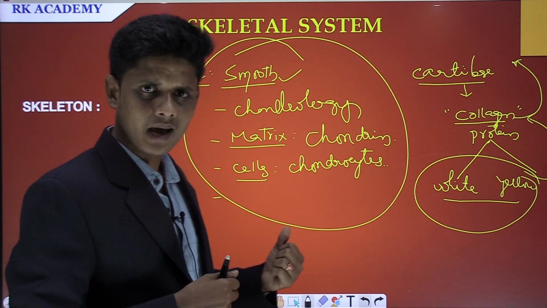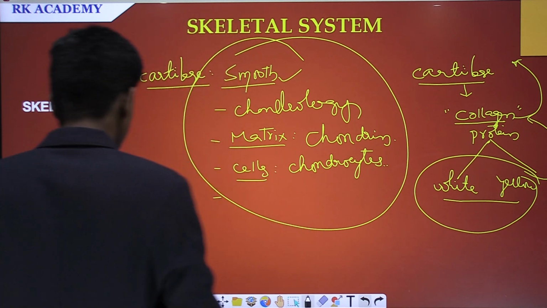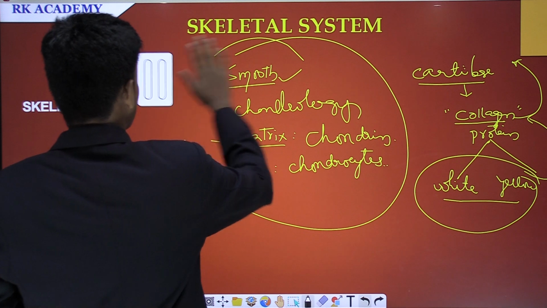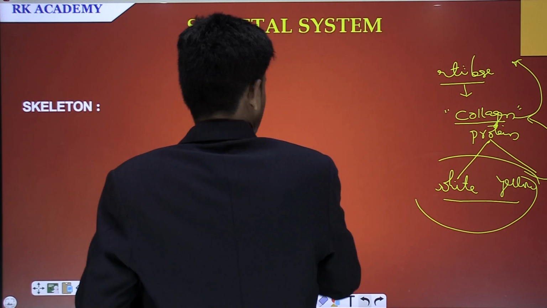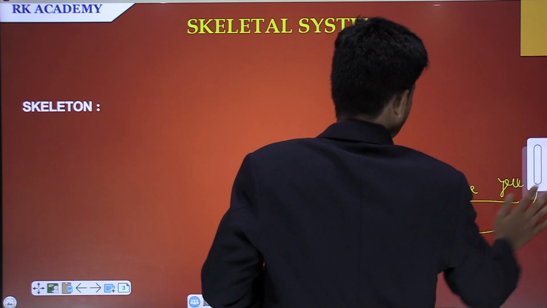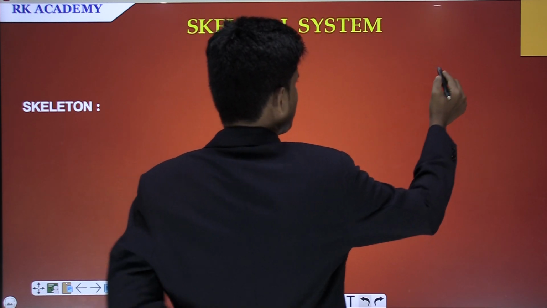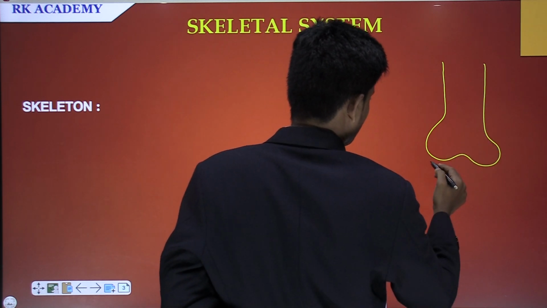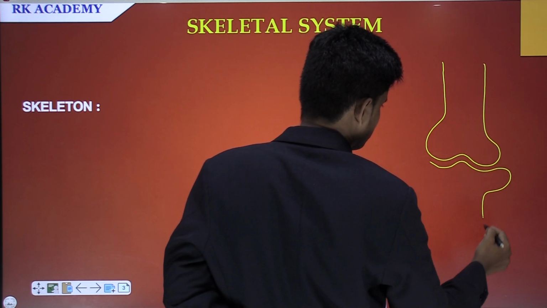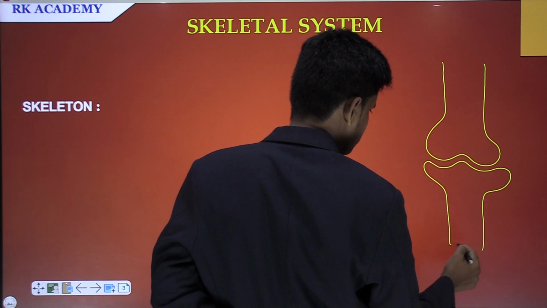So can I draw the diagram? Yes, just observe the diagram I am drawing here. For example, if I take a bone, and this is the bone, and this other one is also a bone.